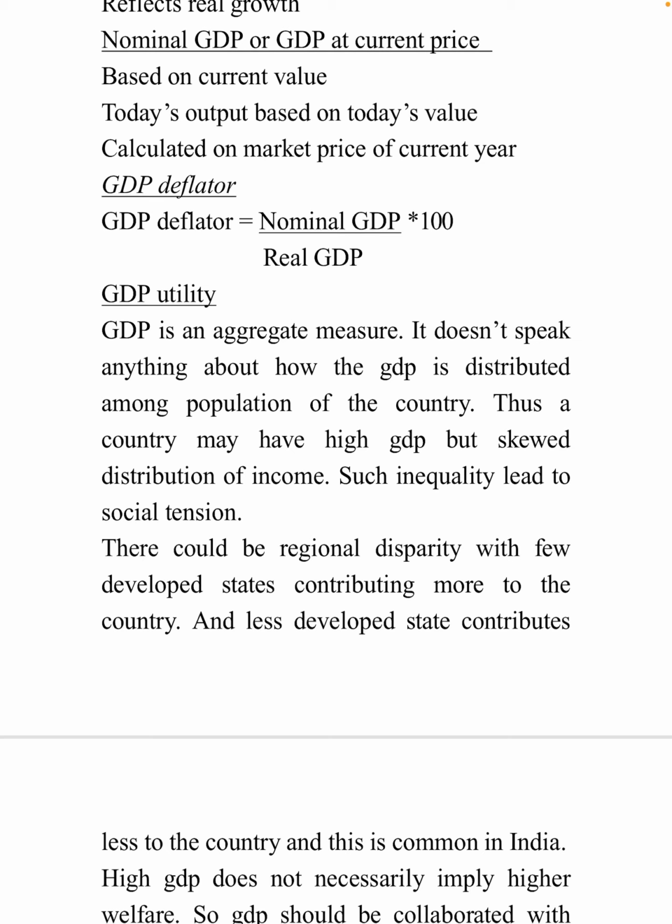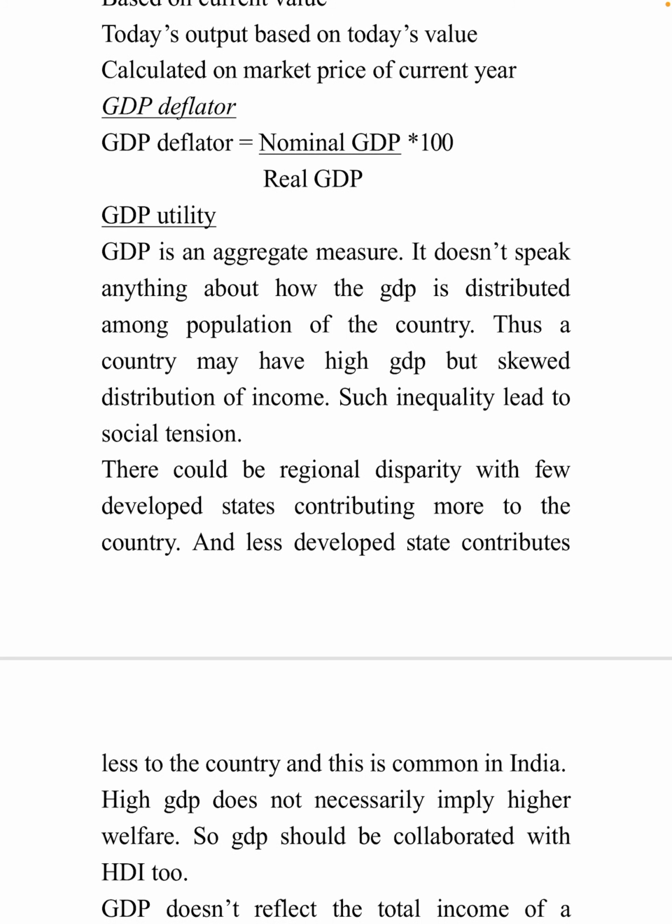Now, what is GDP deflator? GDP deflator is equal to nominal GDP divided by real GDP, times 100. For the GDP deflator calculation, you must understand the difference between nominal GDP and real GDP. Real GDP will have a base year, nominal GDP will have the current year. Real is coming down, that is base, so you can say it is base year. Nominal is coming up, so it is current, into 100. That is the GDP deflator. Questions are being asked; last time nominal and real GDP questions were not asked, but they have been asked before, so you have to study it.